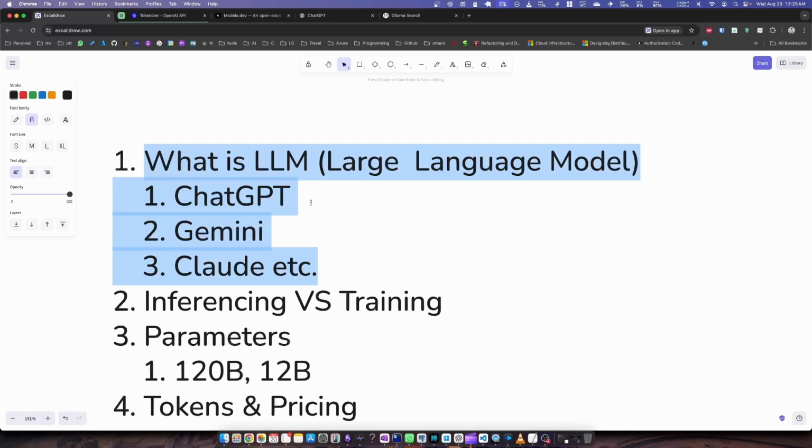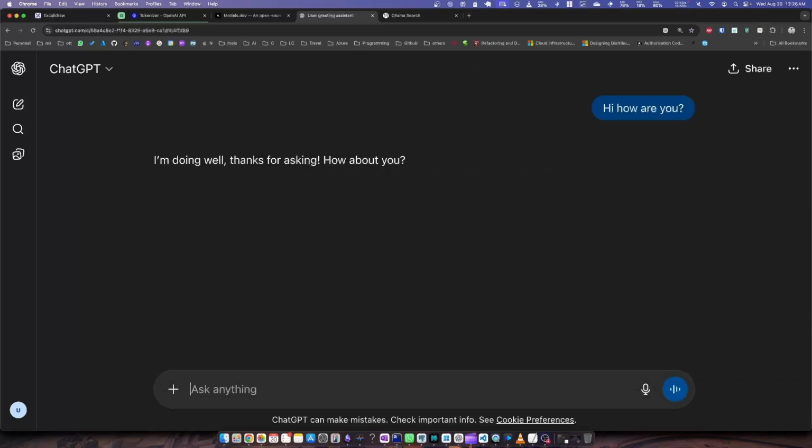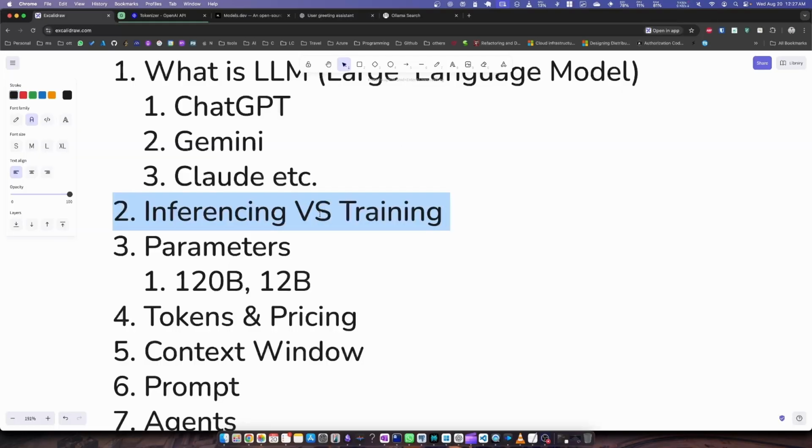With the help of an LLM, you can talk to them in any language. It doesn't matter. You can talk to them in English, in Hindi, or any other language which is supported by the model, or whatever language data was used to train the LLM. But the way it works is by predicting the next word or token in a sequence, which allows it to answer any question, summarize email, and in certain cases, if the model supports it, you can even generate images and videos. This is what LLMs are. On a daily basis, we go to ChatGPT and I can just say, hi, how are you? You are feeding this text to the LLM and it will give you a reply.